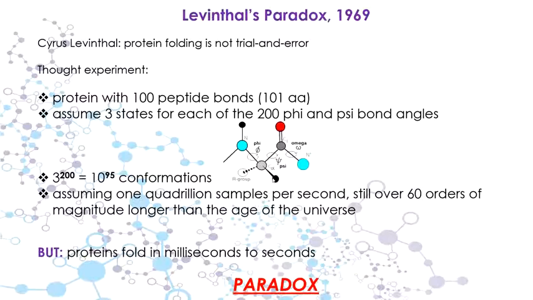Now, each of the peptide bonds carries a psi bond and a phi bond. So let's think that there are 101 amino acids, so we have 100 peptide bonds. 100 peptide bonds means 100 phi bonds and 100 psi bonds, right? So in total we have 200 phi and psi bonds.